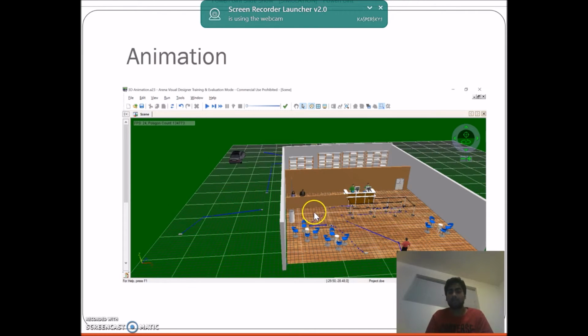This is the animation of the project. Here we have 4 resources, and they are taking shifts: 2 resources in the morning and 2 resources in the evening, and these resources are for the dine-in customers. These resources are for the drive-through customers, and this is the kitchen where there are 2 cooks, but it might not be evident in the picture.